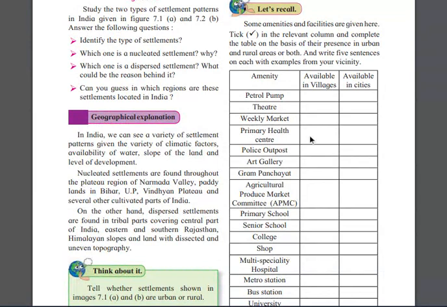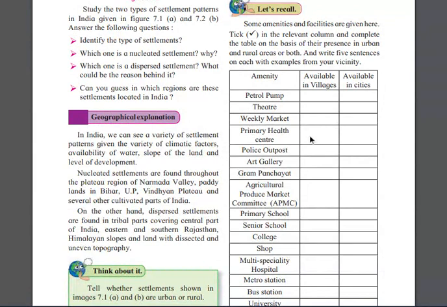Specifically, if I talk about the nucleated pattern, you will find it in the north, like in Bihar and Uttar Pradesh. And if I talk about the dispersed pattern, you will find it near the tribal part of central India, the tribal part nearby Rajasthan, the Himalayan slopes, and land with dissected and uneven topography.